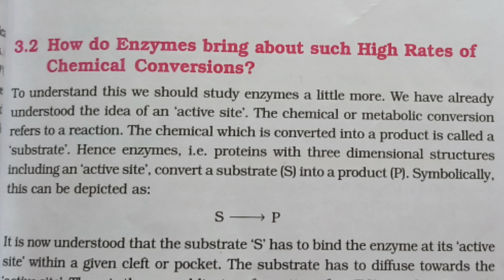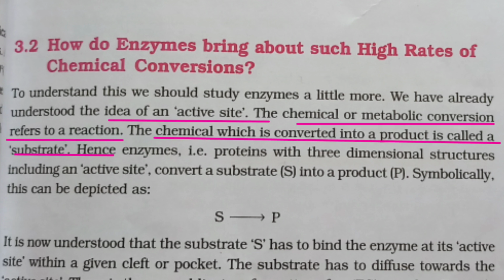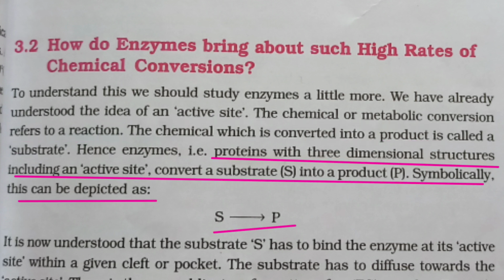Let us discuss how enzymes bring about such higher rates of chemical conversions. Here we already know the active site. The chemical or metabolic conversion refers to a reaction. The chemical which is converted into product is called a substrate. Hence, enzymes are proteins with a 3-dimensional structure including an active site, which convert a substrate into a product. Substrate is indicated with S, and product is indicated with P.